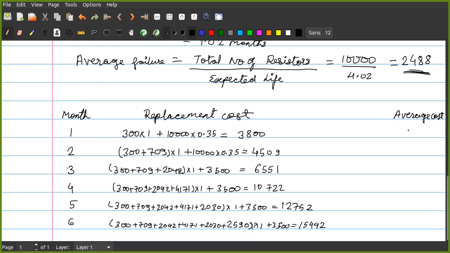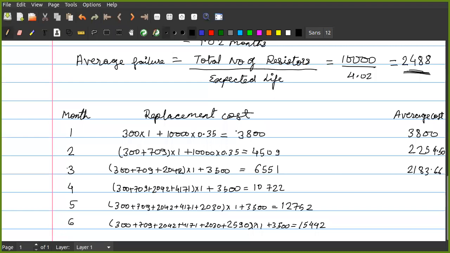Now simply, it is divided by the number of months. So 3,800 divided by 1 will be 3,800. 4,509 will be divided by 2. That will come out to be 2,254.50. Correct. Then next month it will be 2,183.66. Correct.